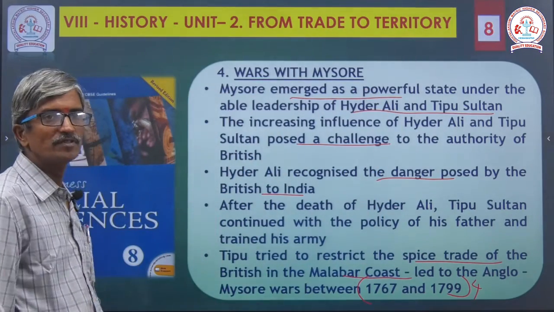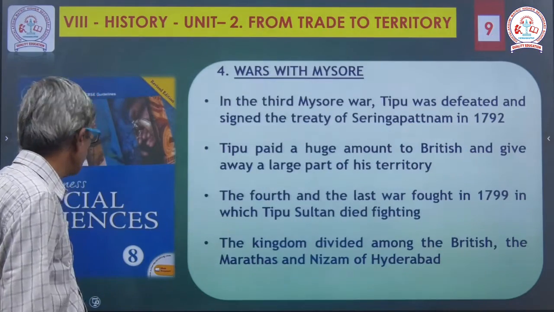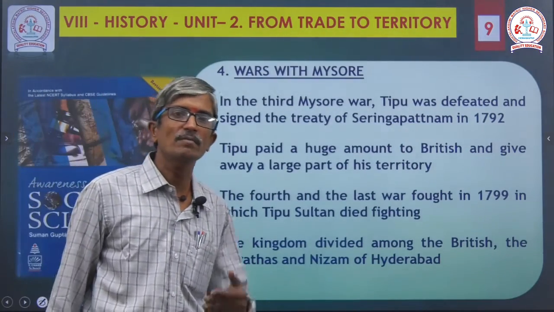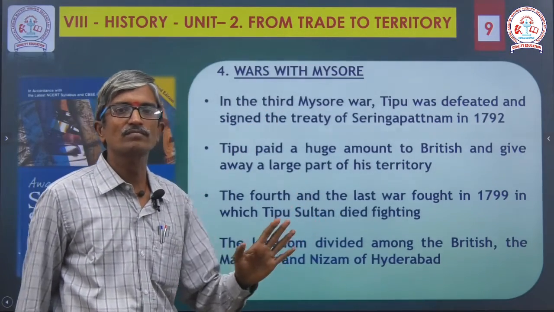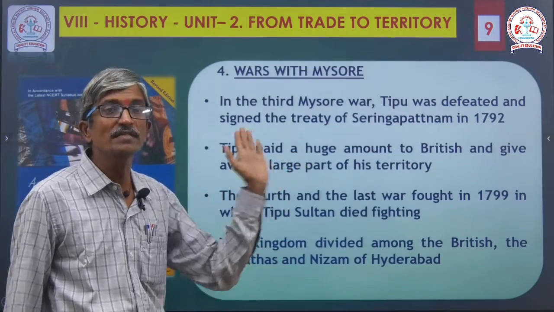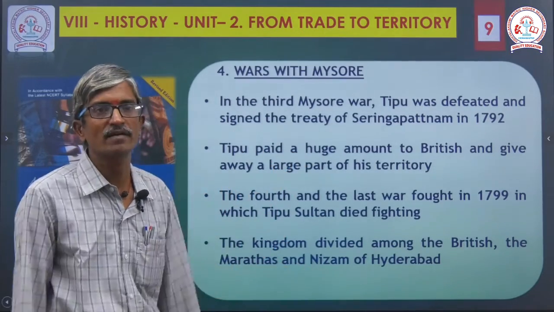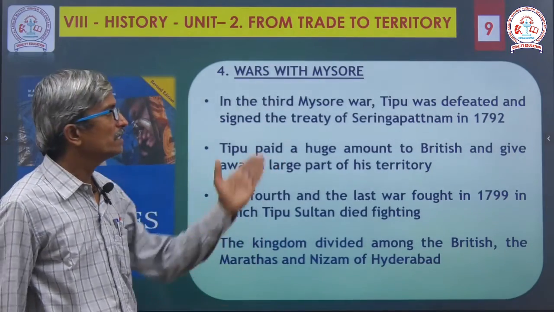After that, what happened, sir? As usual, we know that he died. Then finally, everything was brought under the control of the British. In the 1st and 2nd Mysore Wars, no good results were obtained by the British; Tipu won. In the 3rd Mysore War, Tipu was defeated.